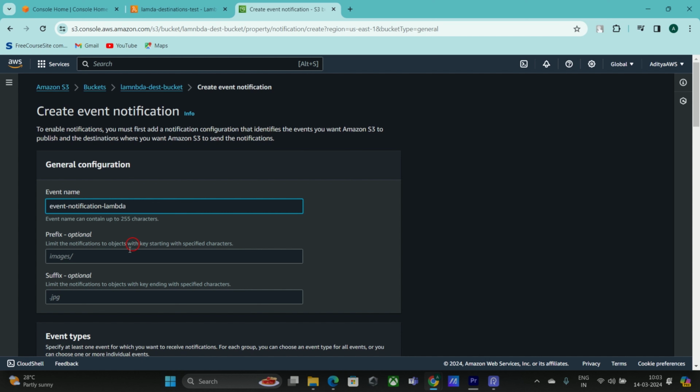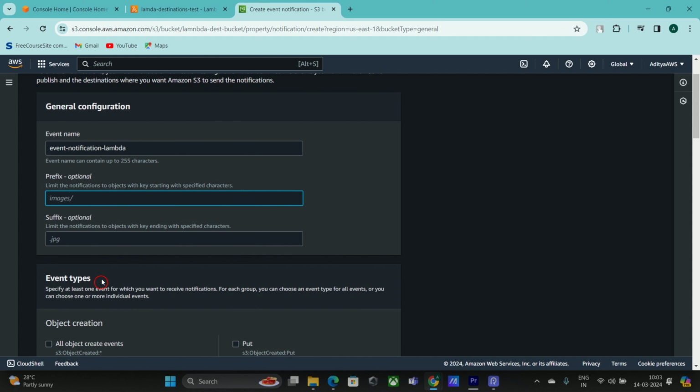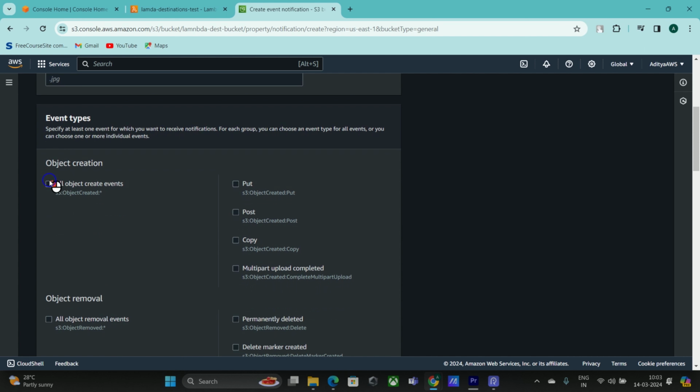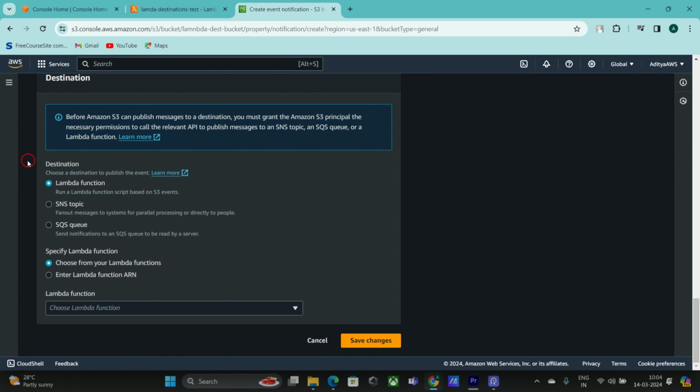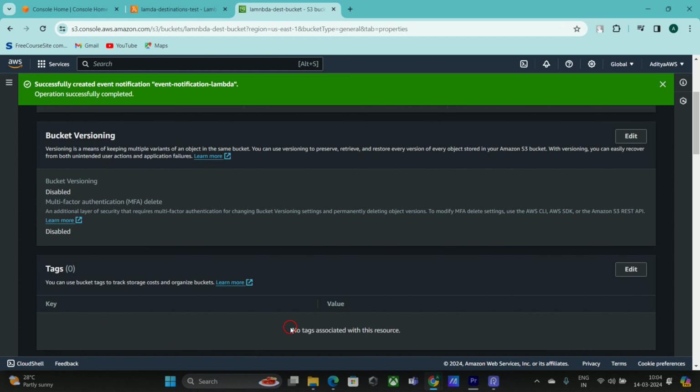Prefix and suffix we are not giving any values, and we're going to select the event type as object creation, which covers all the creation events. Finally we select the destination, which is Lambda, and in the drop-down we can see Lambda destination test, that is the Lambda we created. So I'm going to click on that, and we selected our Lambda. Finally click on save changes, which will save this event notification.